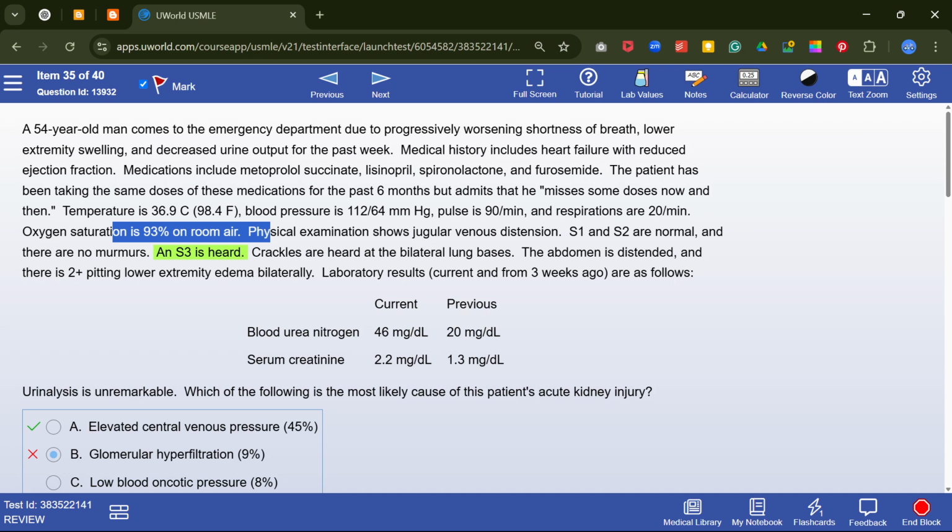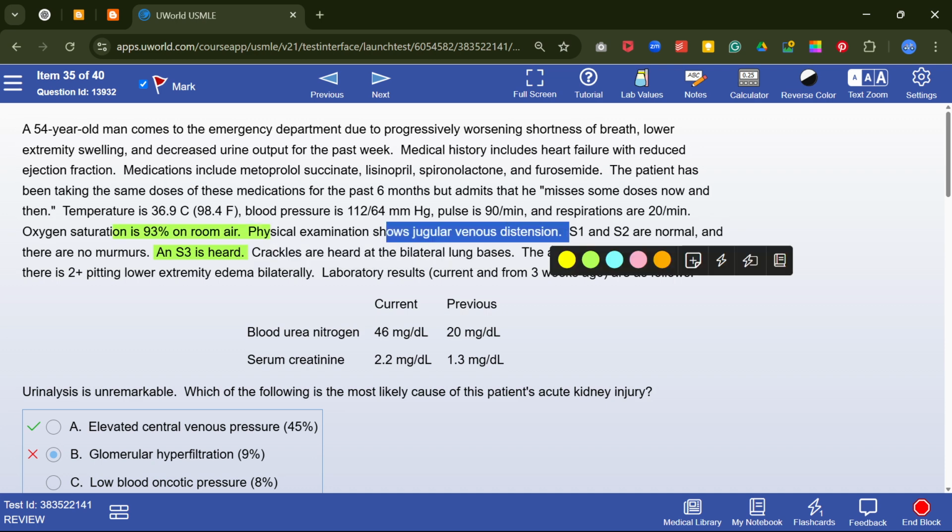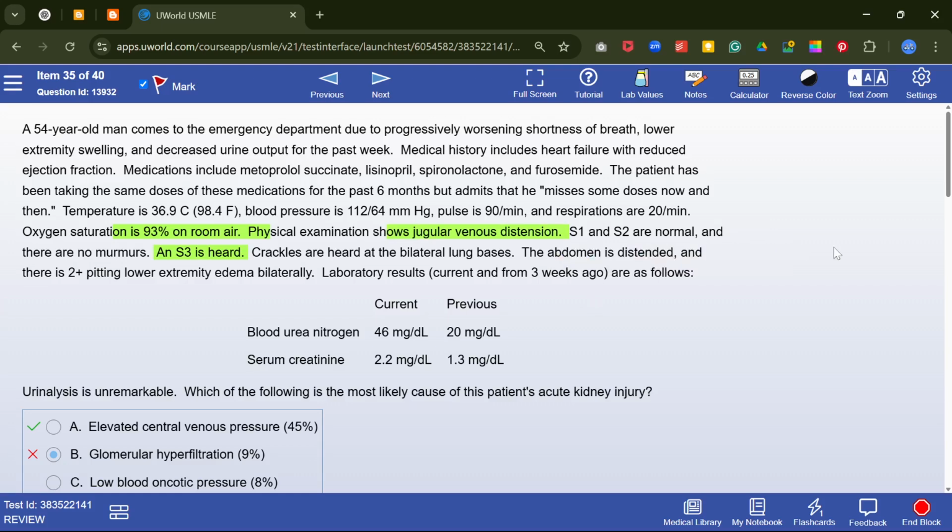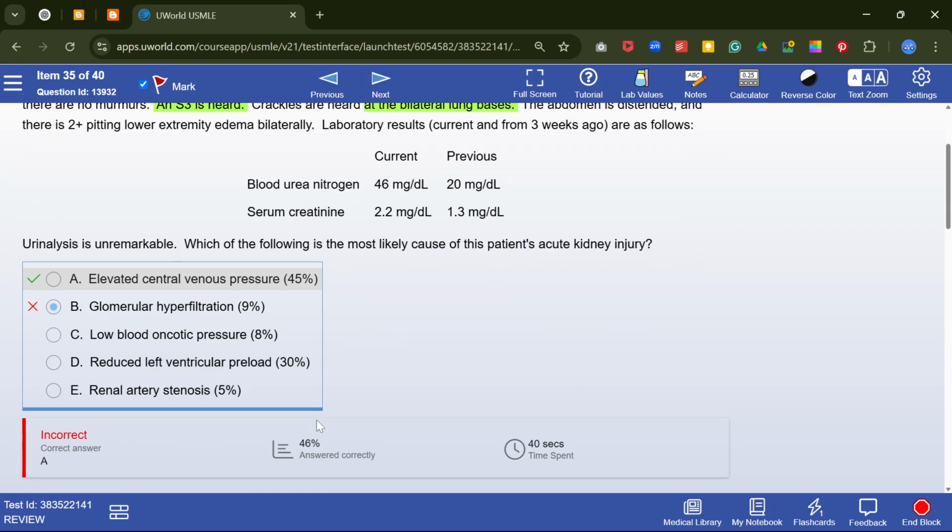Oxygen saturation 93%. It shows JVD distension, bilateral crackles heard in the lungs. So these are the features of heart failure. The abdomen is distended. So there are signs of left heart failure causing right heart failure. So it is cardiorenal syndrome, with elevated central venous pressure.